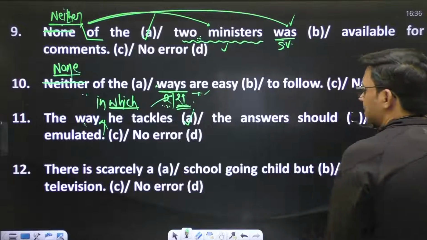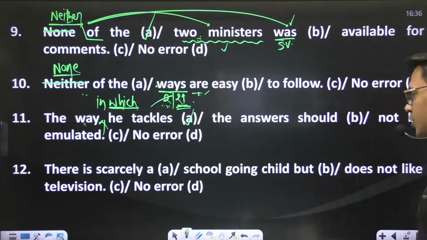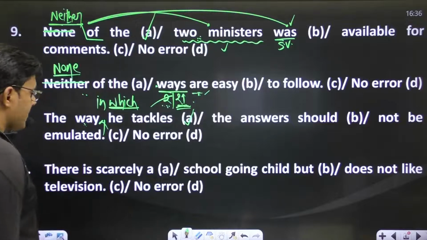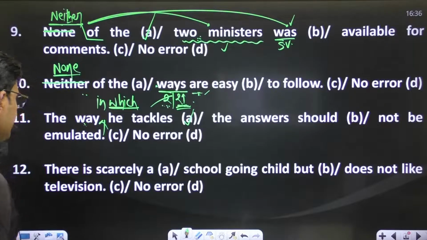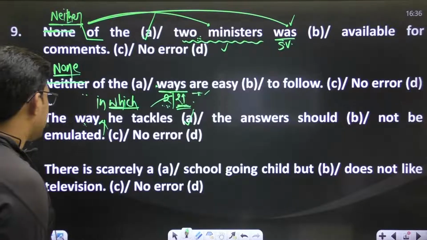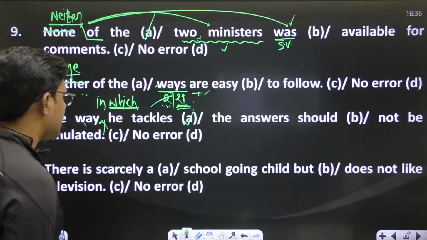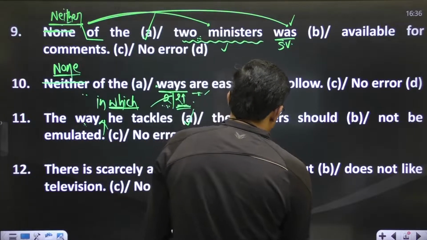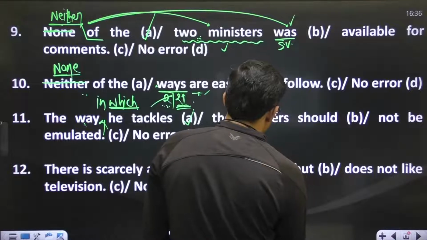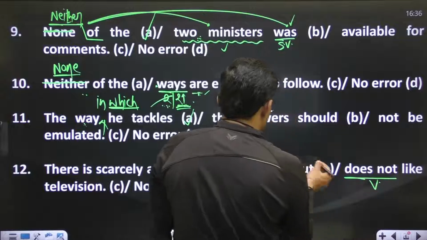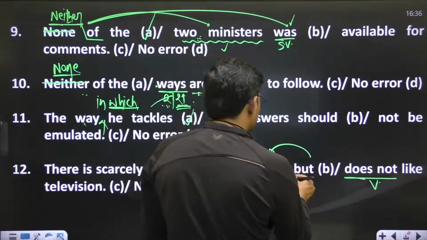Okay, there is scarcely a school-going child but does not like television. There is scarcely a school-going child. Here we are talking about a child, right? This one is a noun, it denotes a person, and make sure "does not": this verb is going to be used according to this child.